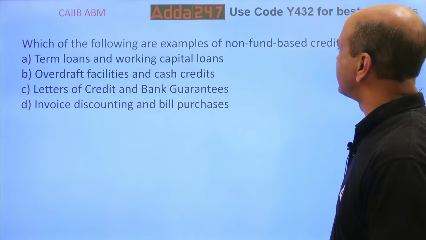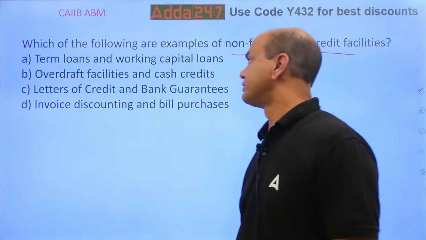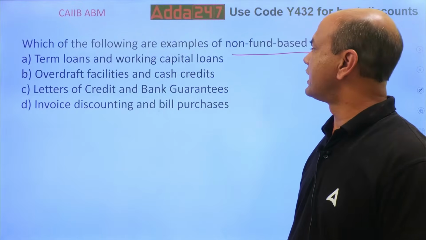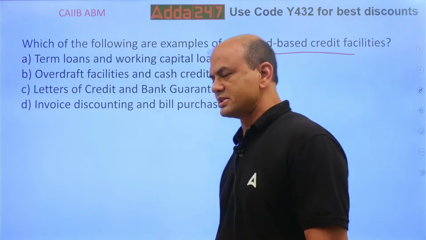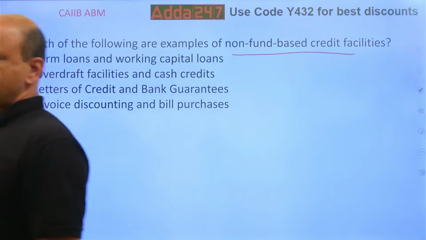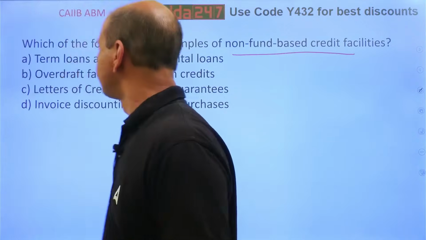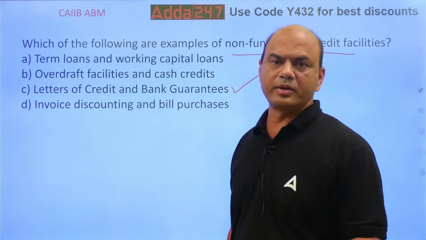Which of the following are examples of non-fund based credit facilities? Non-fund. Look at the options. Term loan, working capital, OD and cash credit, LC and bank guarantee, invoice discounting and bill purchases. Think. Non-fund based. It is LC and bank guarantee.